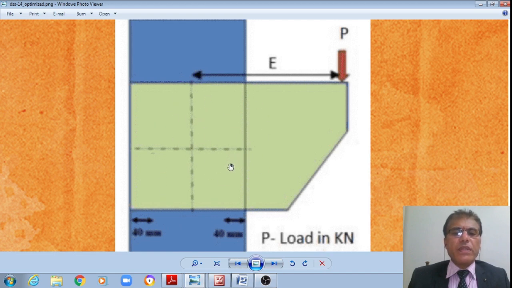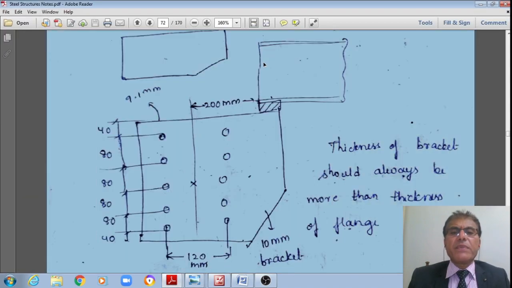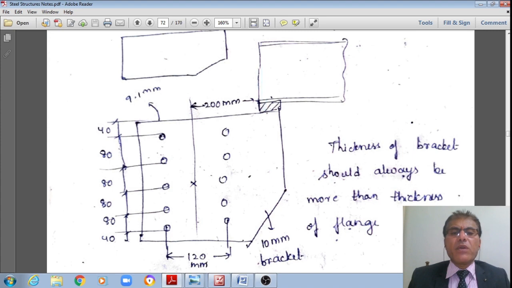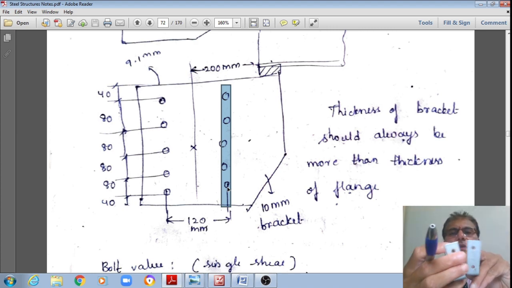This is the view I am showing. I hope you are understanding that, right? And it is subjected to a concentrated load from the beam. And the distance between these two vertical rows of bolts is 120 mm. Like this, it is 120 mm.